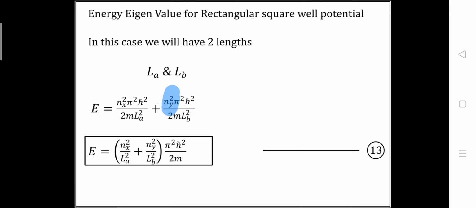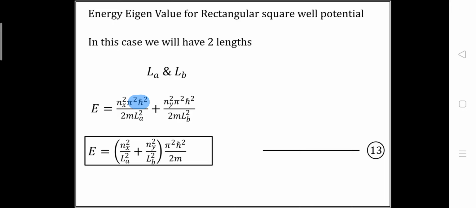Okay, so we will get the formula E is equal to nx square π square h cross square upon 2mLa square plus ny square π square h cross square upon 2mLb square. Now we can take this π square h cross square upon 2m common because this term is constant.